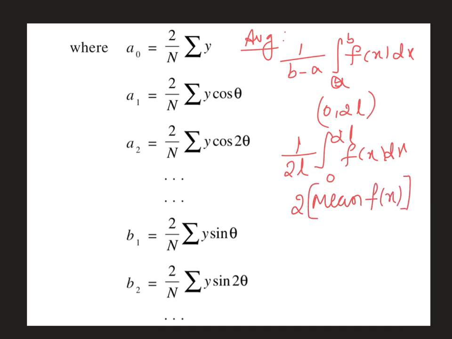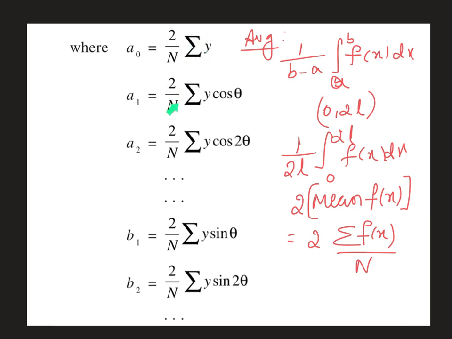The same meaning in a statistical procedure: because we don't know the function, instead we have the x and y values, we should use summation. So that is 2 times summation f of x divided by the number of equidistant points. Therefore, a0 is given by the formula 2 by n summation y. Integration is only for the function with respect to x. Here y is nothing but f of x.